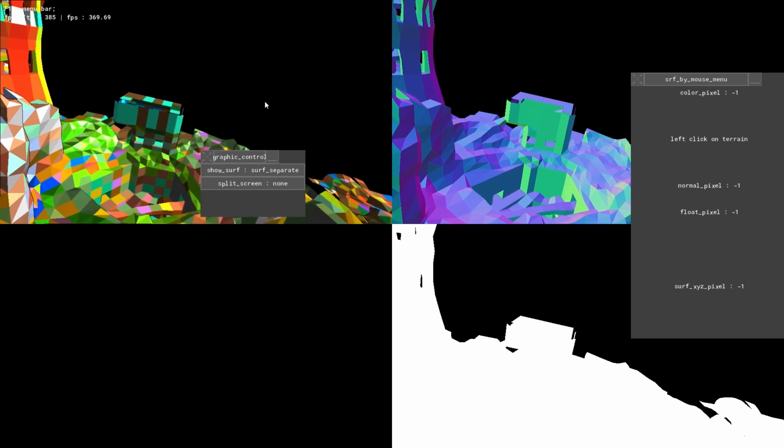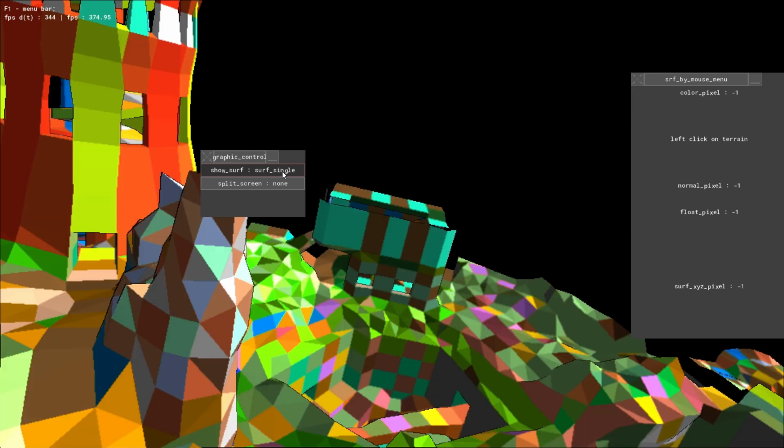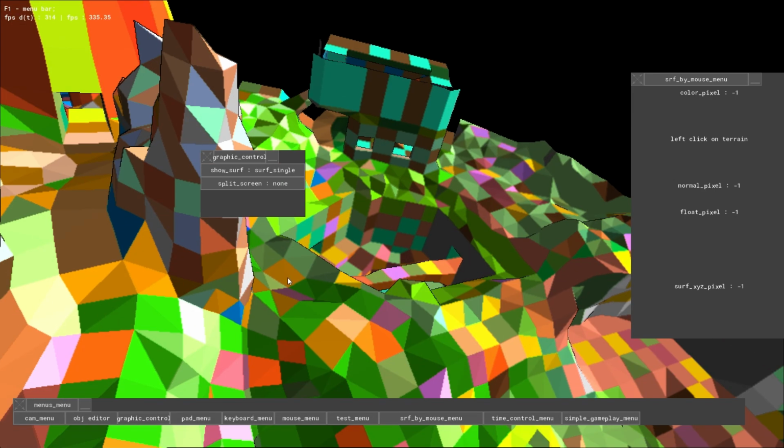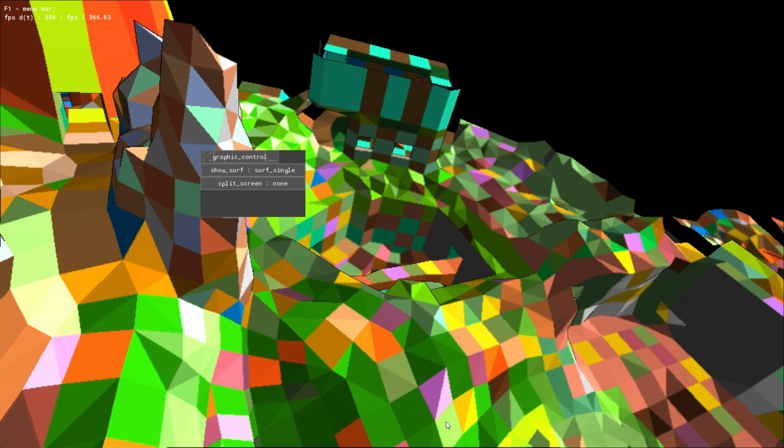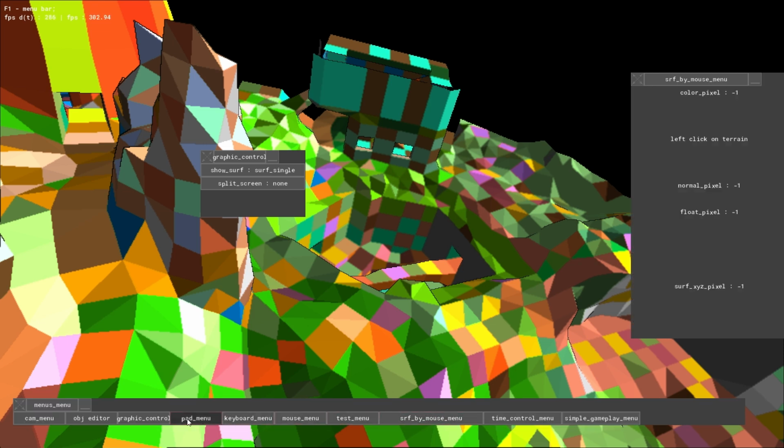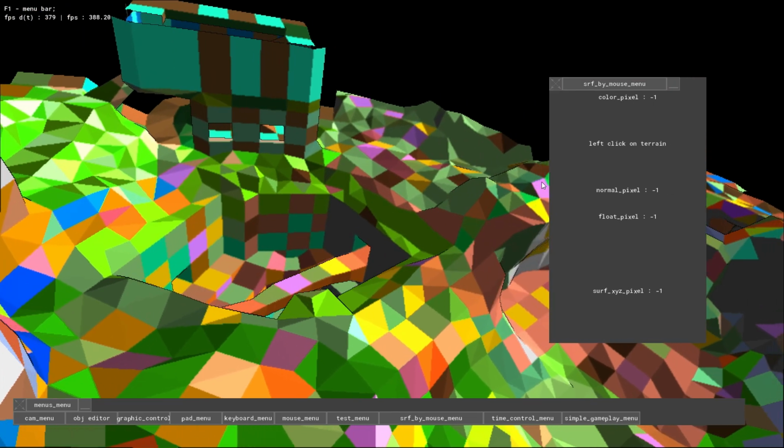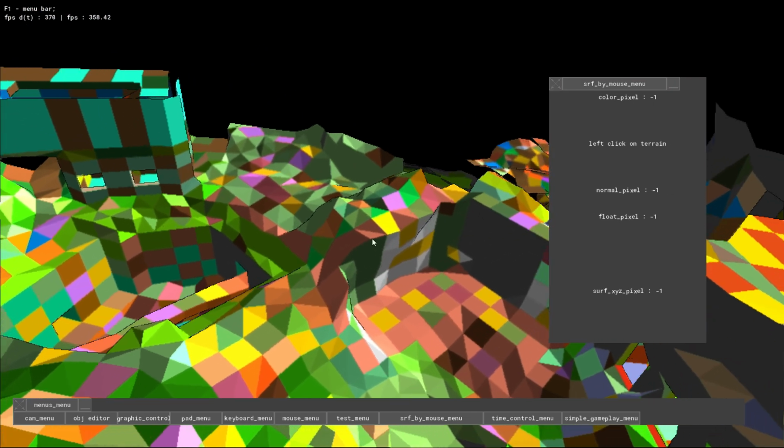We have surface output 0, 1, 2, 3, 4, and in case of GameMaker Studio 2, 4 is the max. Otherwise we need to draw the scene twice or 3 times to do something else. So we are going back to normal surface display, where I am, graphic control. Okay, and we have this checking pixel with mouse click.